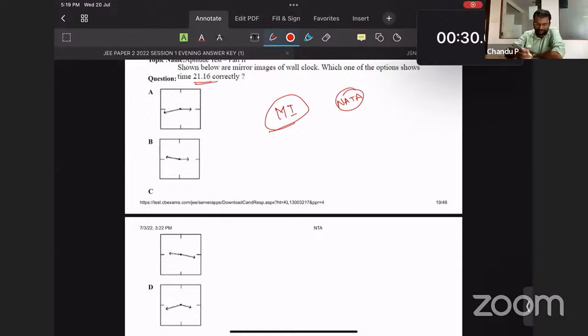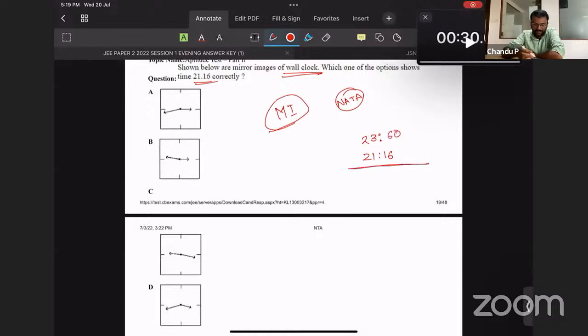There is a shortcut. The shortcut is like this, for mirror images. So here the question is like this. Shown below is a mirror image of a wall clock. Which one of the options shows time 9:16? So 9:16 we can write like a 21:16. Fine. Okay. So we need to subtract it from 23:60.